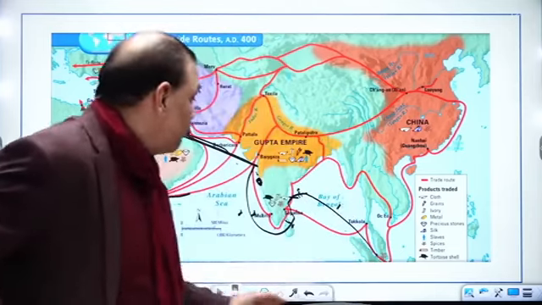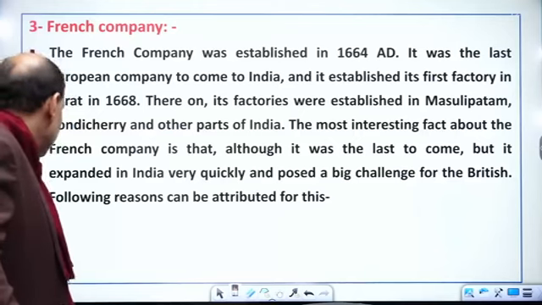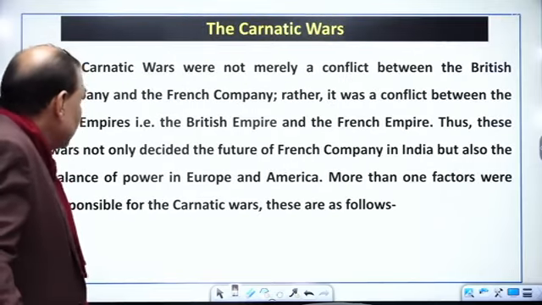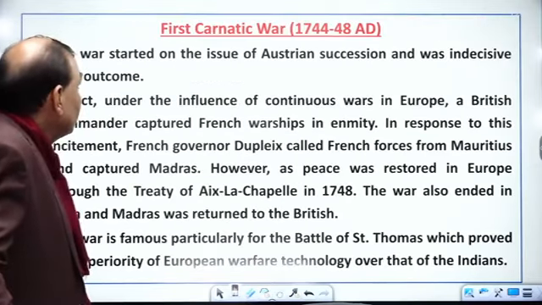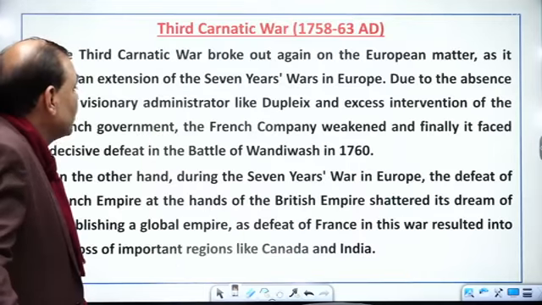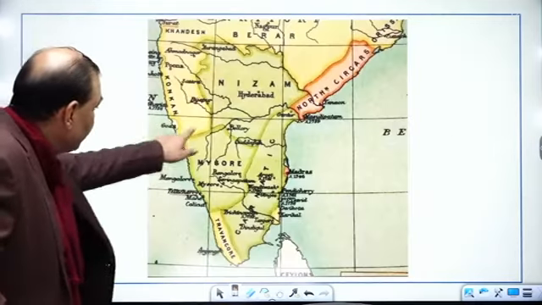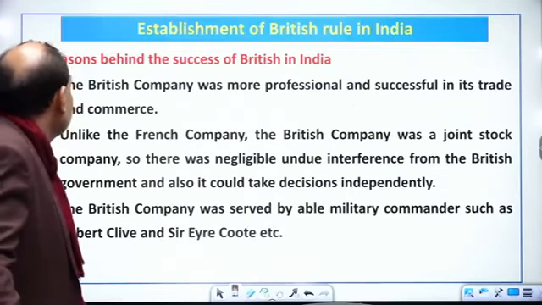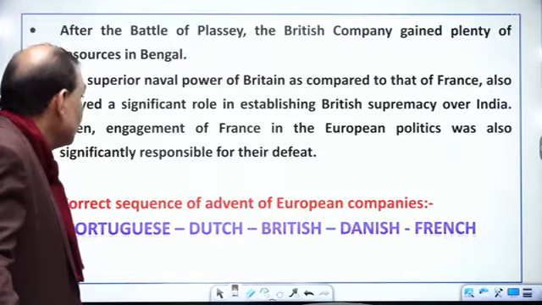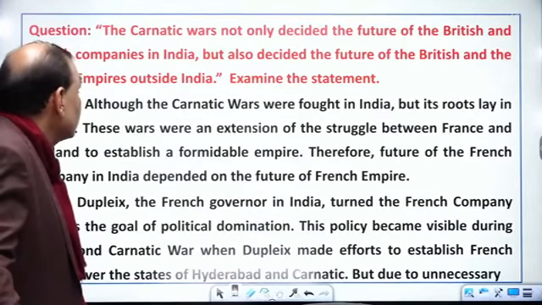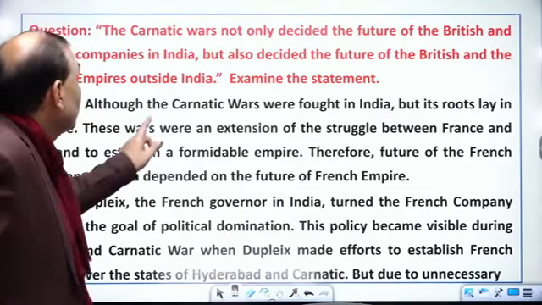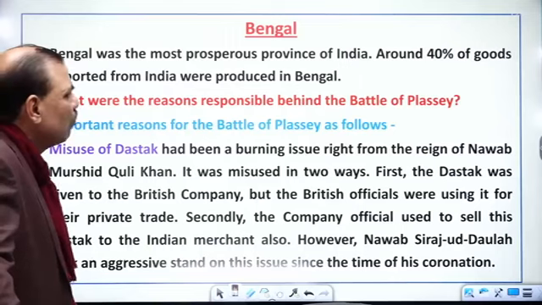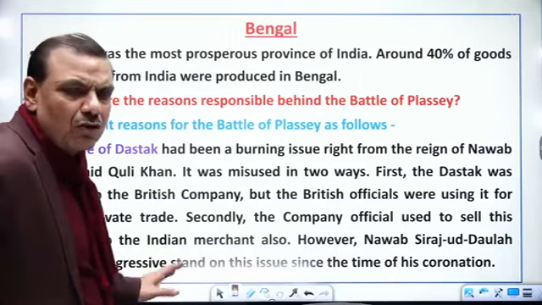So my friends, tomorrow I will send you some extra study material as well. Firstly, I will deal with the Carnatic Wars, the first Carnatic War, second Carnatic War, and even the map is there, I will deal with it, and then the third Carnatic War, and then the reasons behind the success of the British in India, and the correct sequence of the questions. The Carnatic Wars were not only decided by the British. So my students, it will take one more class up to Bengal and the Battle of Plassey and Buxar.